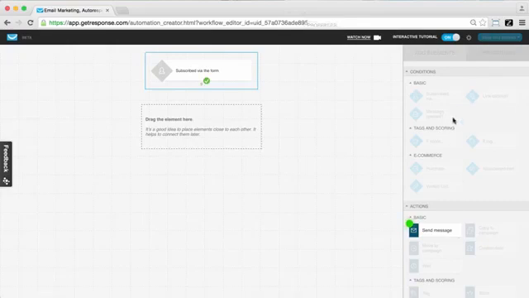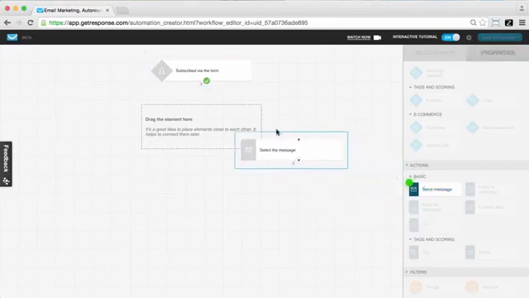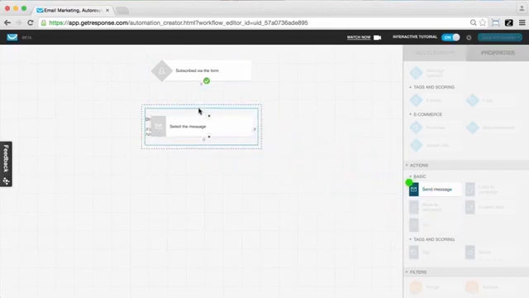And again, you can see these things grayed out simply because of us going through the interactive tutorial together. However, we're going to see that we've got this one enabled because we're going to utilize the send message action. So again, this is our workspace where we build our workflow, and we build it using all the different elements, which are made up of conditions, actions, and filters here at the bottom. So I'm going to simply drag and drop. That's how you're going to do everything here. I'll drag and drop the send message action into the workspace.